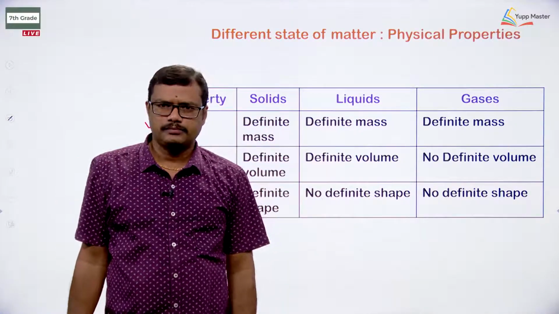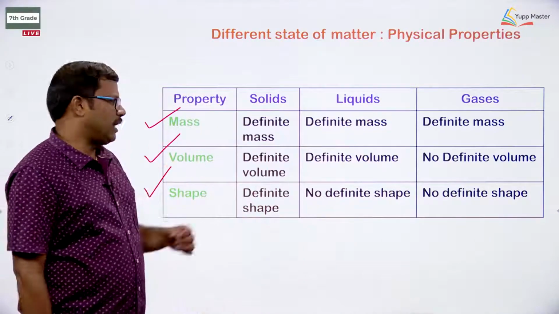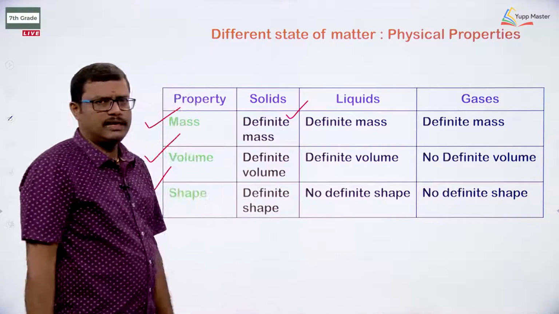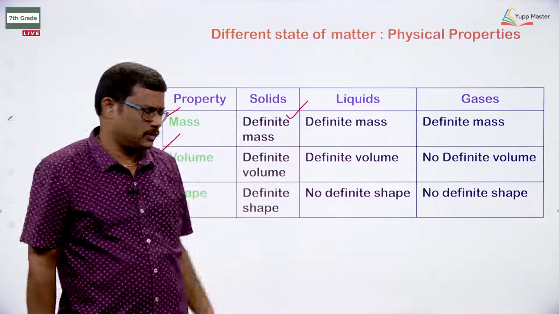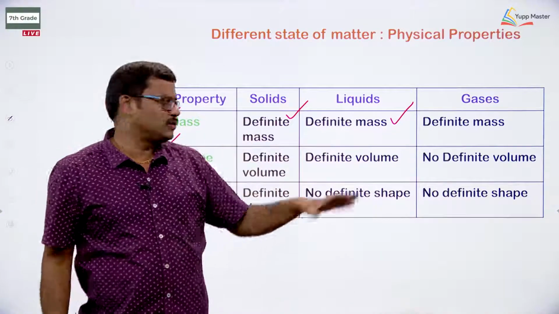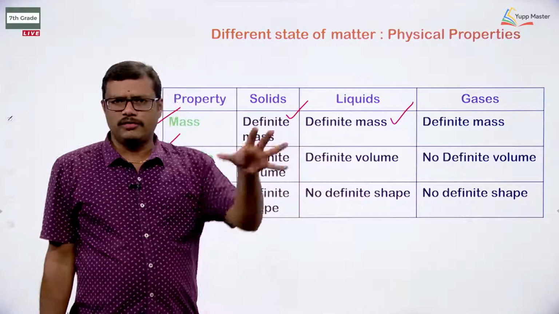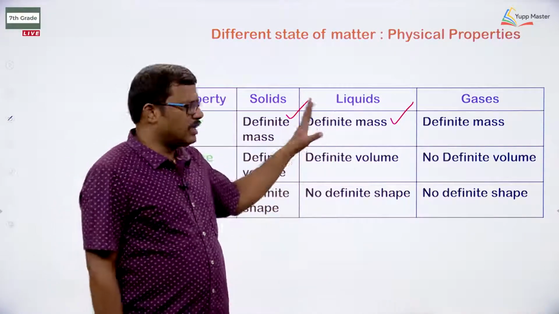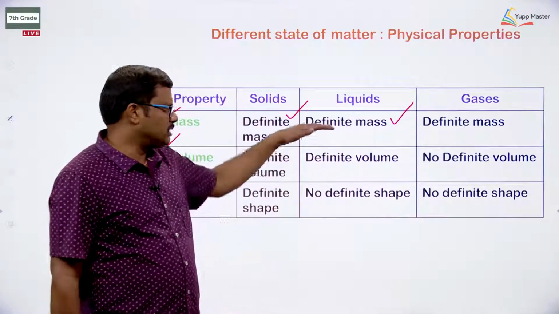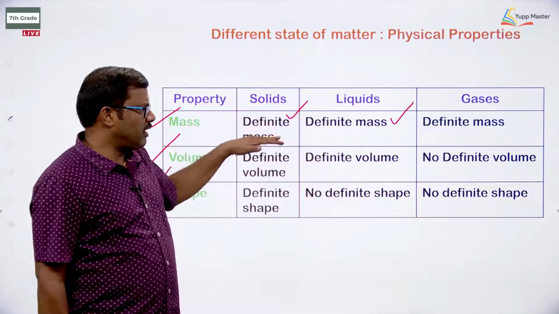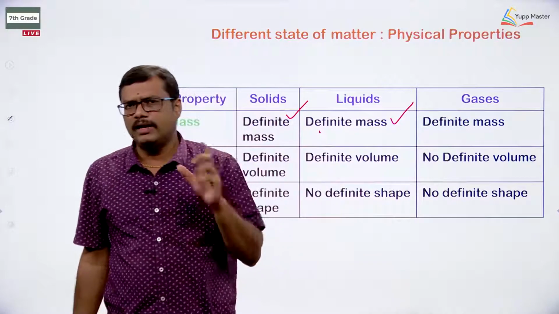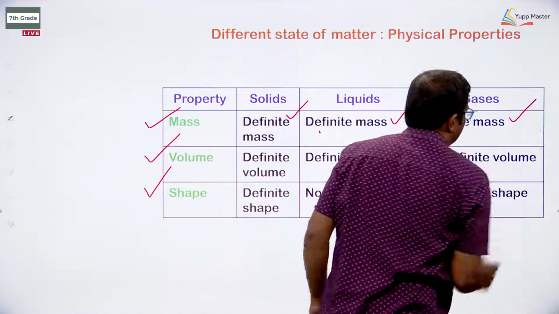If you take mass, solid will have a definite mass. Solids will weigh, they are going to have some mass. Liquid also, if you take water in a jug and weigh it, it is going to possess some weight. Along with the weight of the container, the liquid also will have some weight, water will have weight. So, the mass is possible. Solids will have definite mass, liquids will have definite mass, even gases also will have definite mass. Mass is also possible for gas as well.